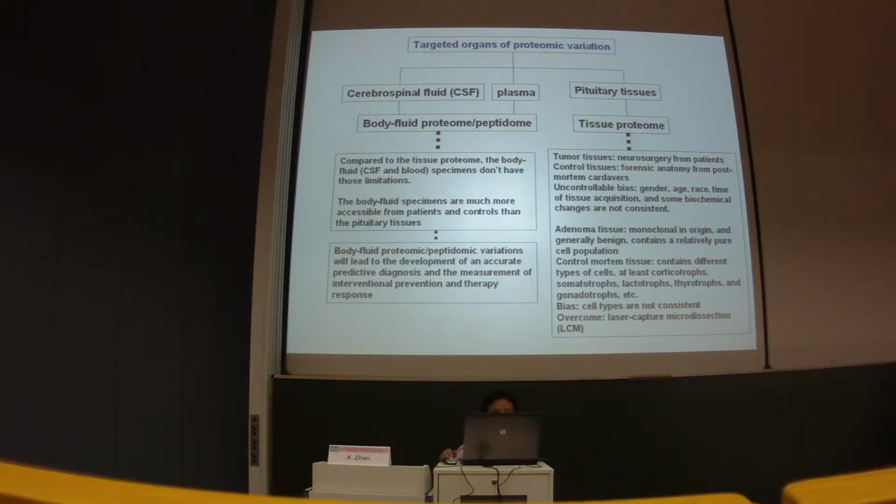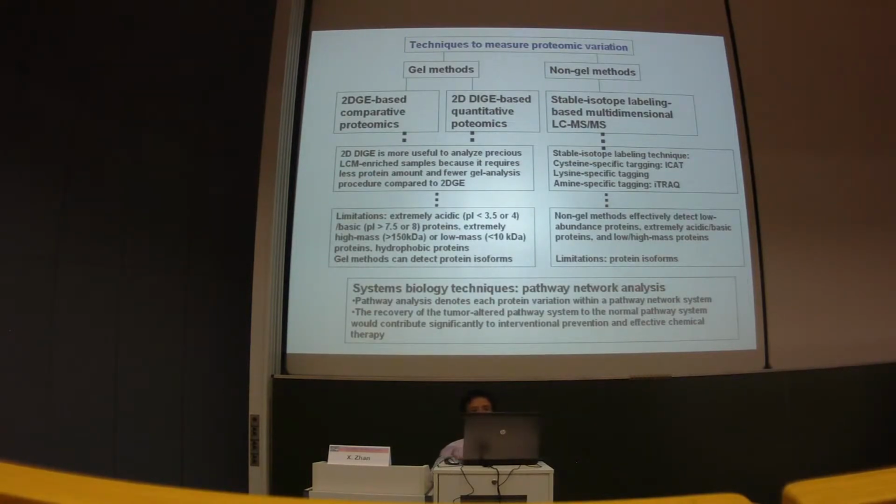would overcome the bias. Compared to the tissue proteomic, the body fluid specimen don't have those limitations. Whereas the body fluid specimen are much more accessible from patient and the control. Technique to measure the proteomic variation include the gel method and the non-gel method. Gel method we use the 2DG based comparative proteomics. 2DG is more useful to analyze the precious, rare, enriched sample because it requires less protein or molecule and the fewer gel analysis procedure.